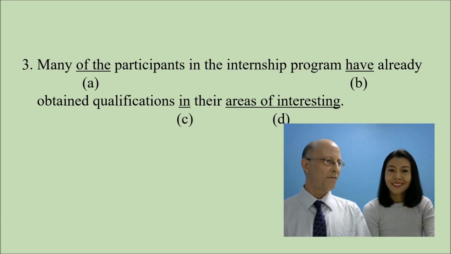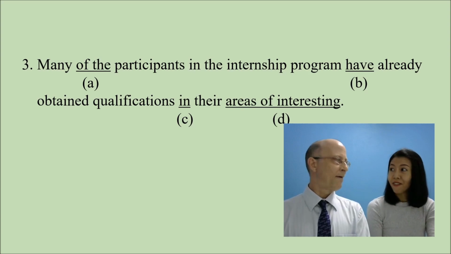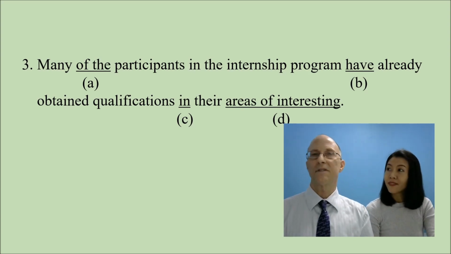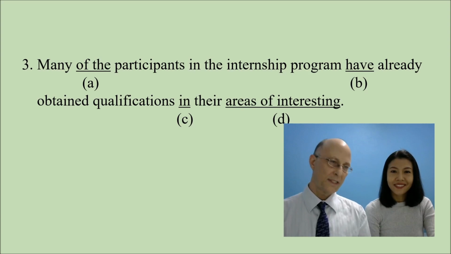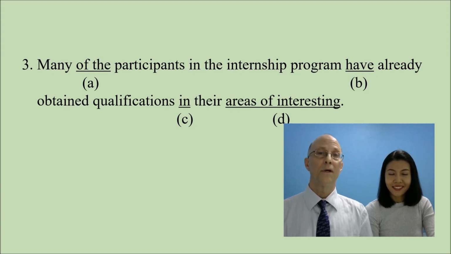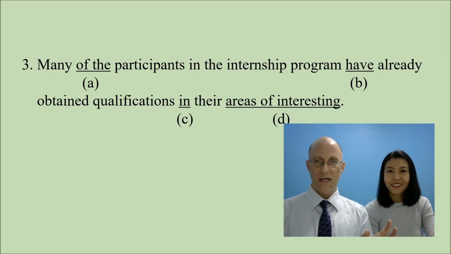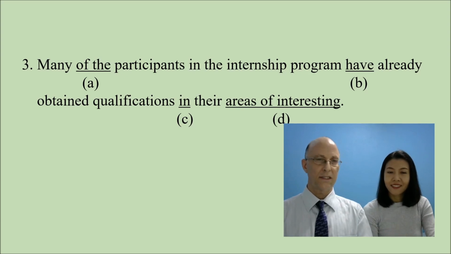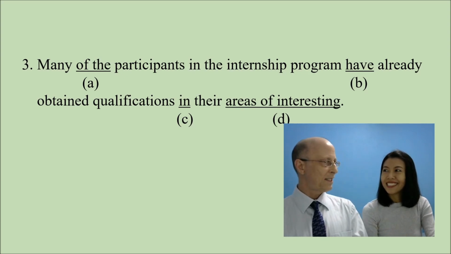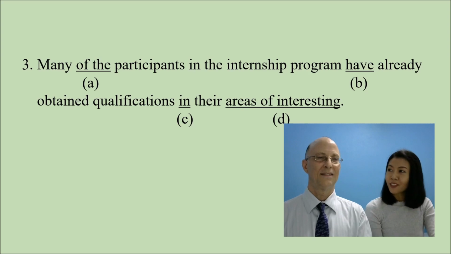All right, and then the verb. Have. Have is the verb. And have is the plural form of the verb, and participants is a plural noun. All right, so we've got A and B already. Let's look at C and D. Anything that you see here? Preposition in, you use with the areas.